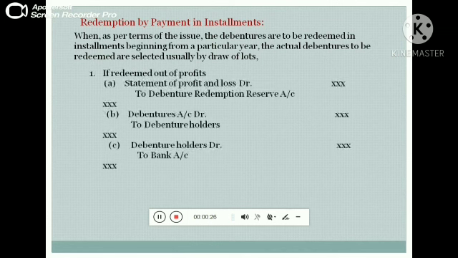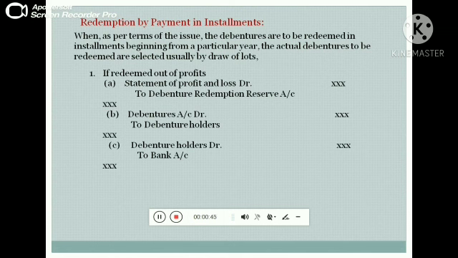What are the journal entries passed in the books of the company? Number one is if redeemed out of profits, statement of profit and loss account debit to debenture redemption reserve account. Debenture account debit to debenture holders account.